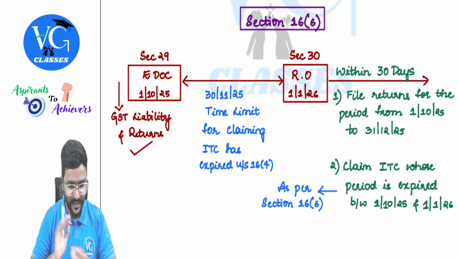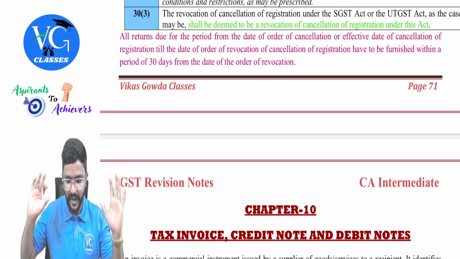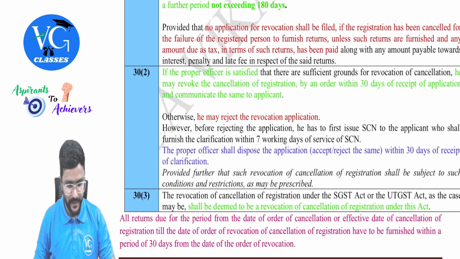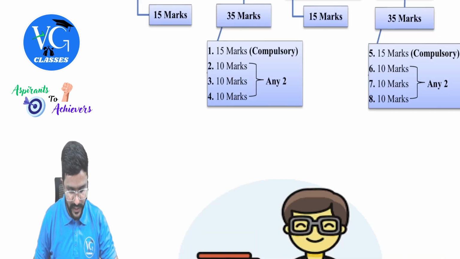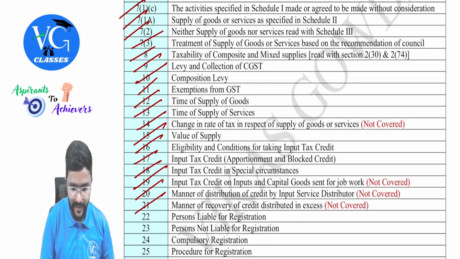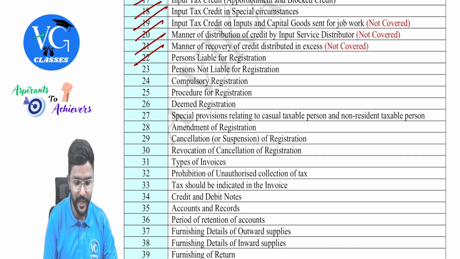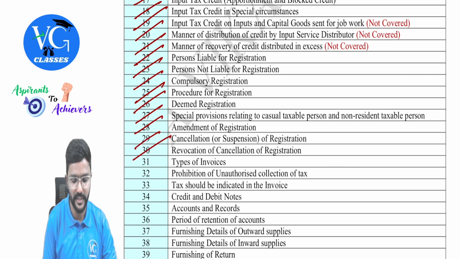Got it? Yes, sir. So finally, guys, we are done with all the sections with respect to the registration topic. So almost all the heavyweight chapters we have covered. We'll just go to the section list and mark whatever we have covered under the CGST Act, guys. So we have covered all these: section 22, 23, 24, 25, 26, 27, 28, 29, 30.